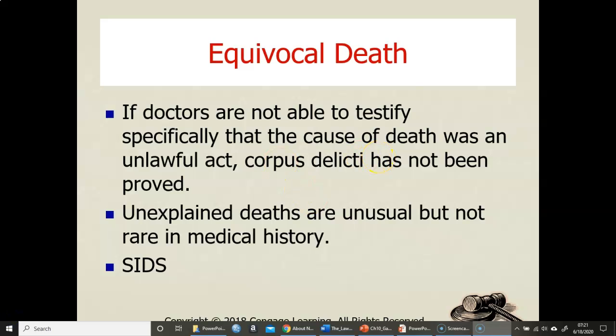So equivocal deaths, we're looking at this as we just don't know exactly what happened. SIDS, or sudden infant death syndrome, would be a good example of this, in that you have a very young child, so probably under a year, that just passes away for no underlying condition that we know about. And even during the autopsy, the doctor cannot find anything. Toxicology doesn't reveal anything. This would be that equivocal death, in that it's just questionable. We don't know what caused it.